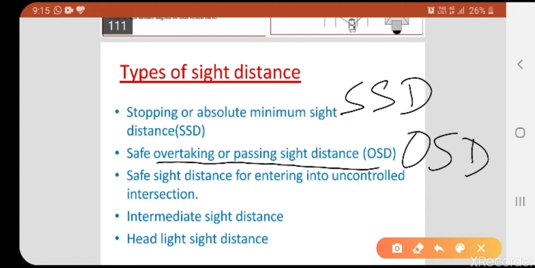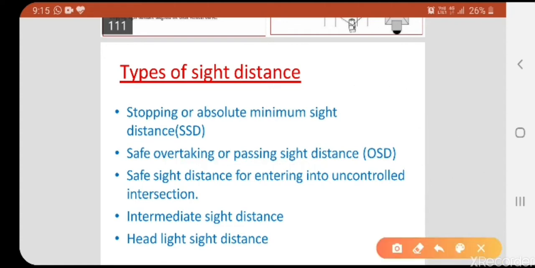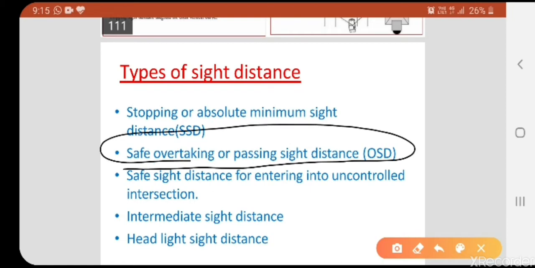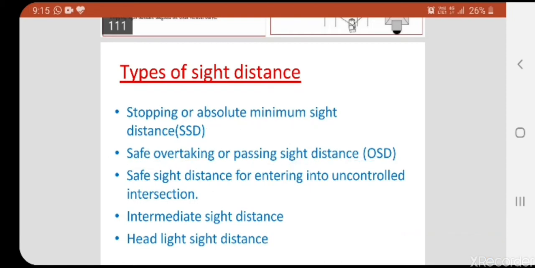Assume we are going at 100 km per hour and in front of our vehicle one more vehicle is moving at a speed of 50 km per hour, half of our velocity. For what time and what distance can we cross that vehicle, how much time is required to cross that vehicle and how much distance is required, that whole condition can be called overtaking sight distance.